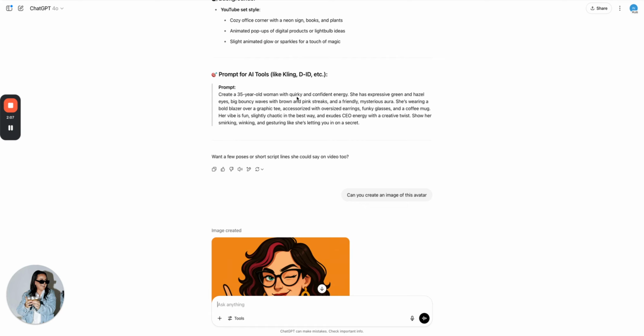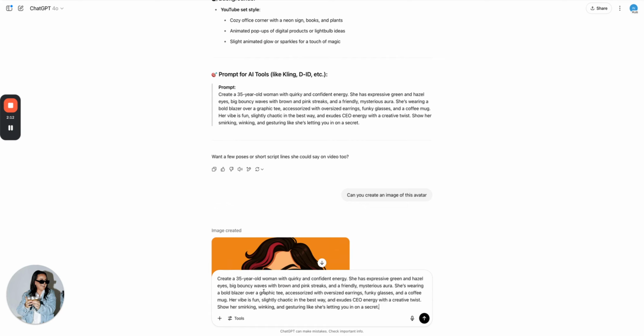So I would actually grab your prompt here that it's created, okay? I would pop it back down here and I would change things like she has expressive green and hazel eyes, big bouncy waves, brown, maybe you want blue streaks in here, okay? She is wearing a bold blazer. And I'm going to say here, make her look ultra realistic so that she looks like a person, okay?